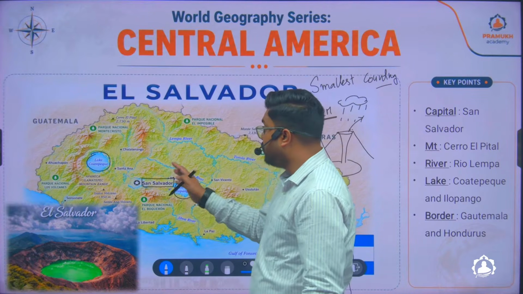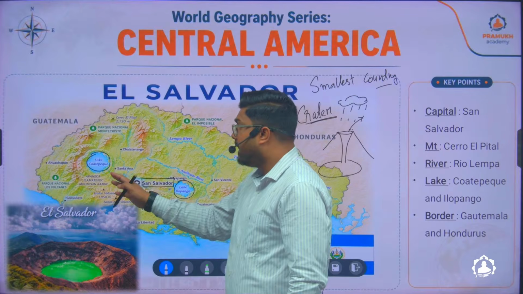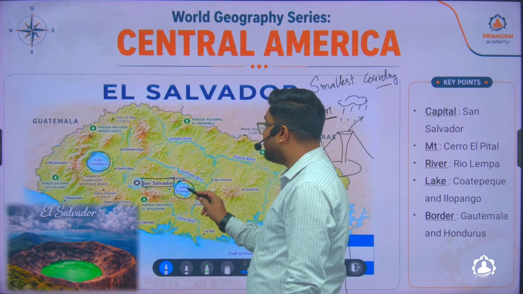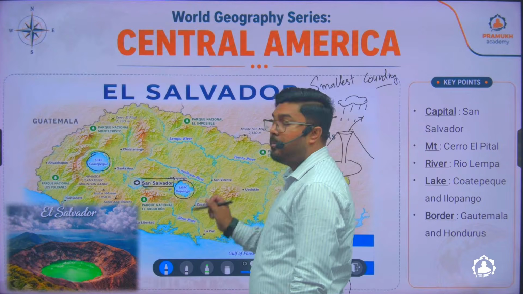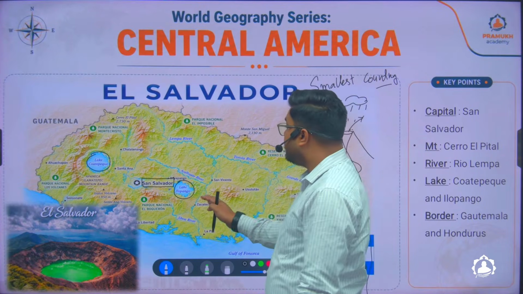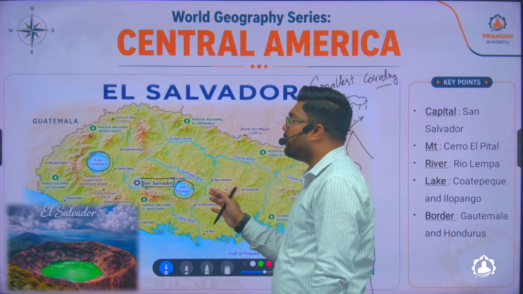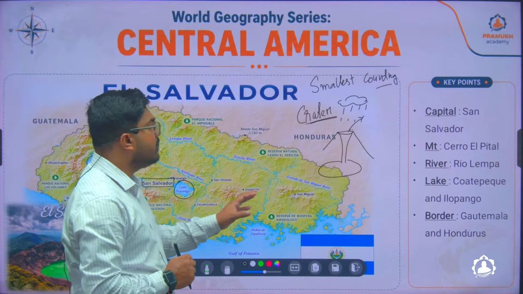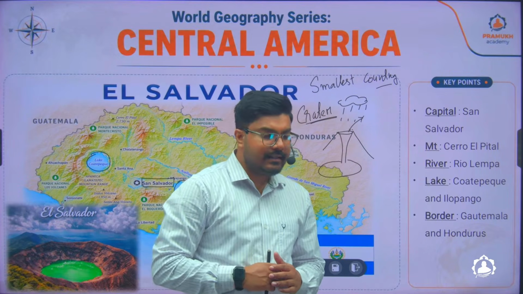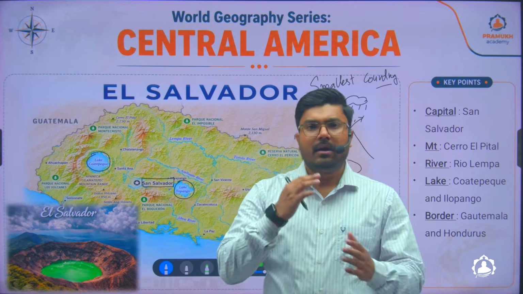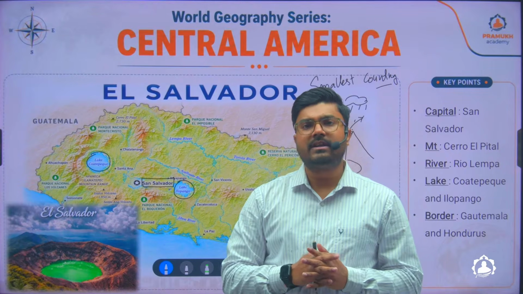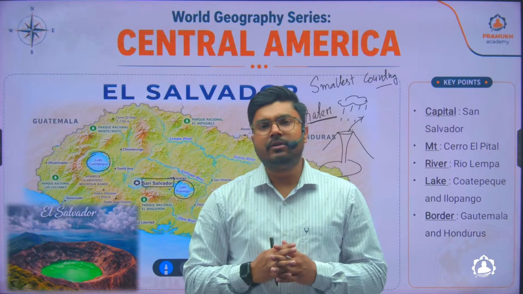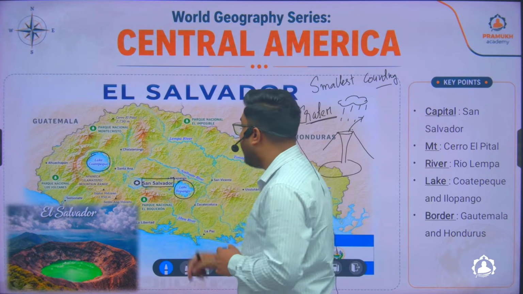So you will find two large lakes. One is Lake Coatepeque and one is Lake Ilopango. And apart from this, you will find other crater lakes also in this region of El Salvador. El Salvador is popularly termed the land of volcanoes. There are two countries in Central America which are very active with volcanoes, and one of them is El Salvador.